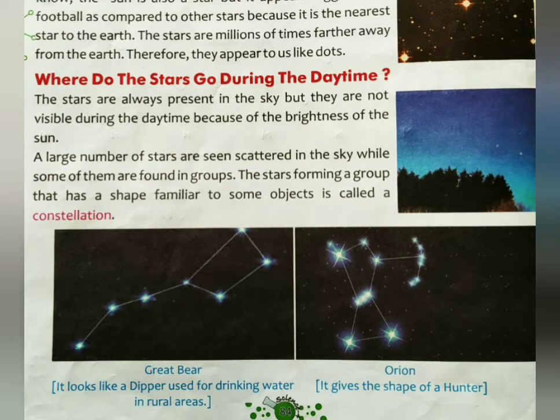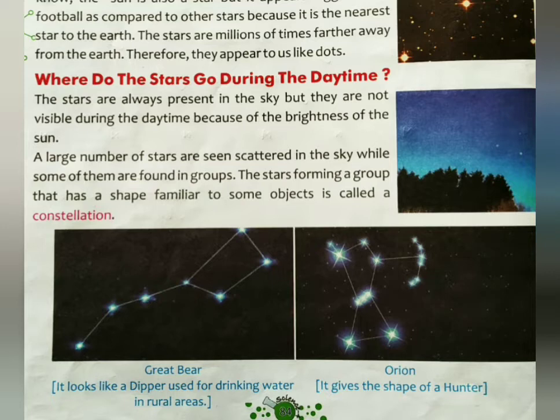in groups. You can see in these two pictures, in this picture and in this picture, the stars are here in the groups. So a large number of stars are seen scattered in the sky, while some of them are found in groups. You can see the groups of the stars in these two pictures here. All right. The stars forming a group that has a shape similar to some objects is called a constellation.